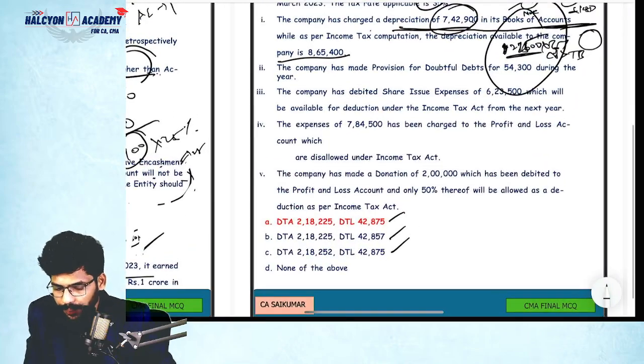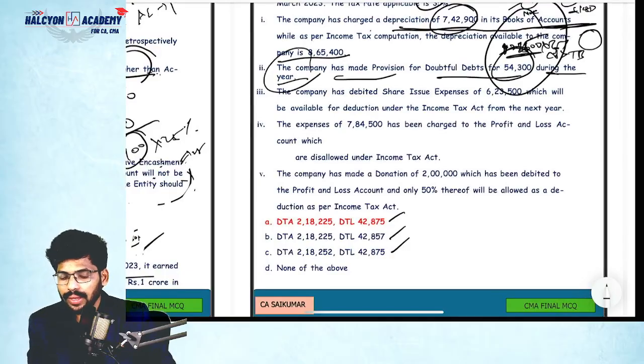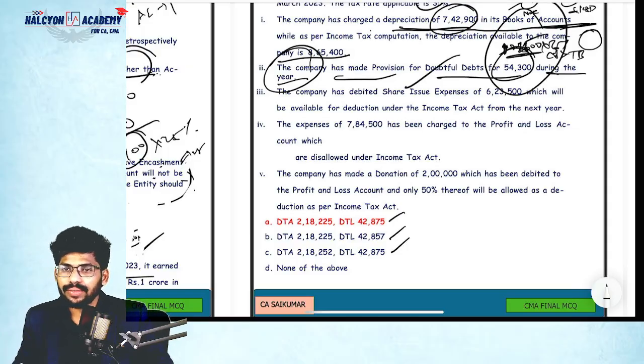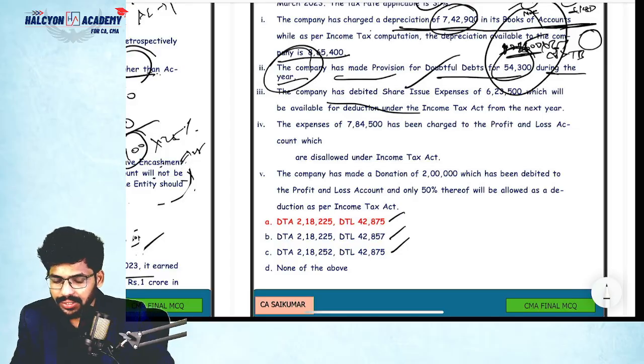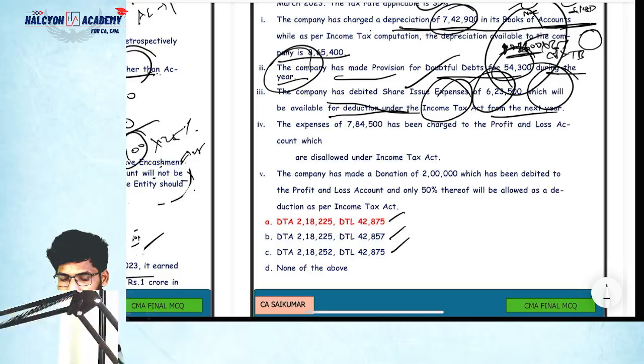Coming to the second point, the company made a provision for doubtful debts of 54,300 during the year. Basically, provision as per income tax is not allowed, so it's a permanent difference, so no deferred tax will be created. Next, the company debited share issue expenses of 6,23,500, which will be available for deduction of the income tax from next year. So it is not allowed in the current year, but it will be allowed in next year. Correct or not? Yes.